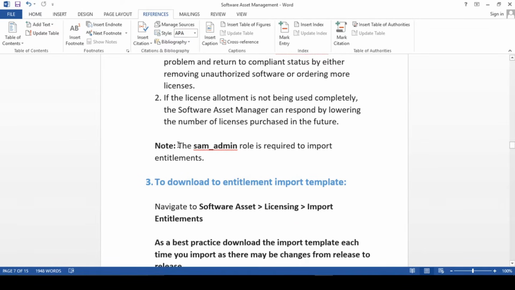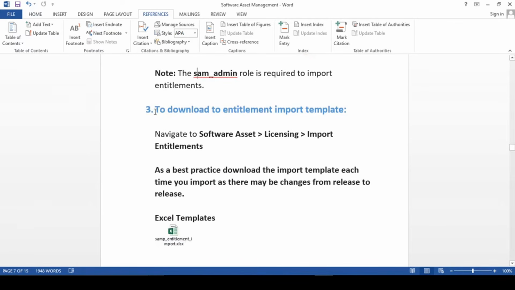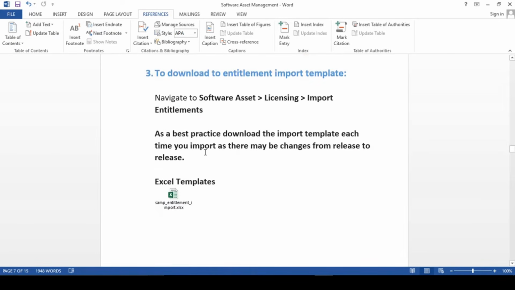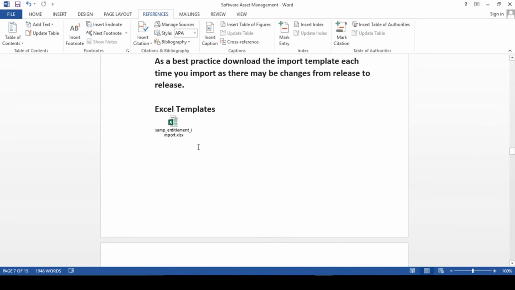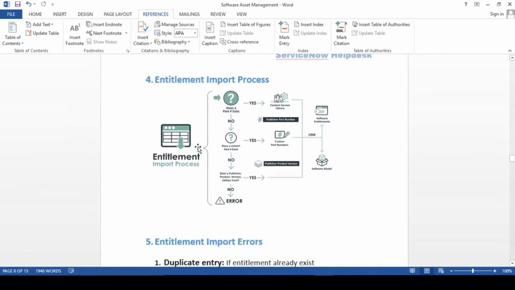Fine. And the note here, guys, SAM admin is the role required to import the entitlement. So basically if you are going to import a license, then definitely you should have this role assigned to you. If you don't have this role, then you will not get the privilege to upload or import the entitlement. Third point, guys, to download an entitlement import set, I have already discussed, right? You have to go to software license, import entitlement, and just download it and do it from here. Fine. So this is the template I have already shown you.